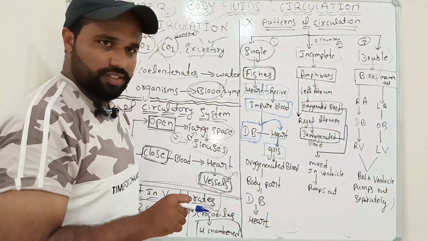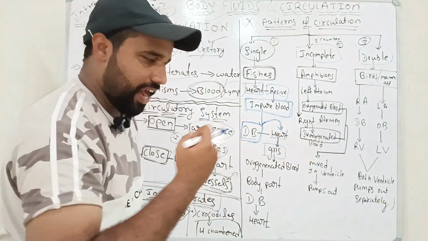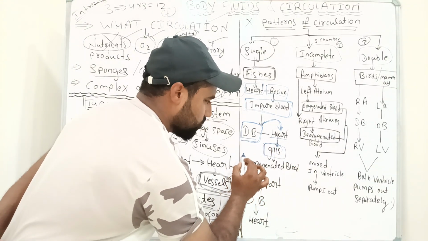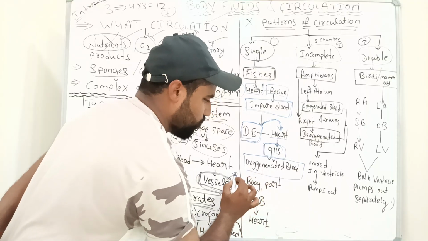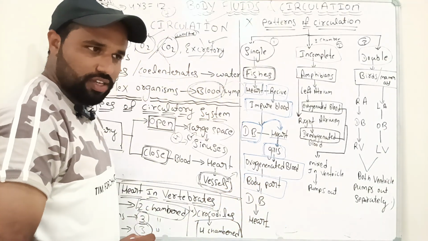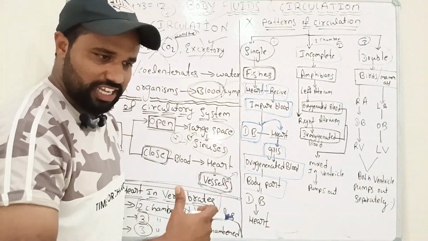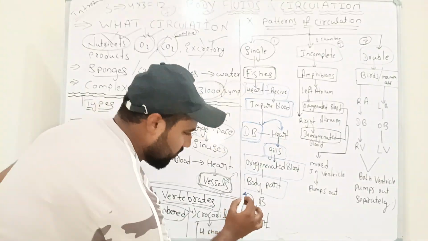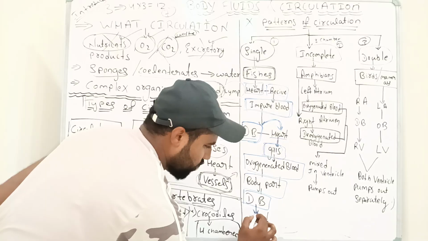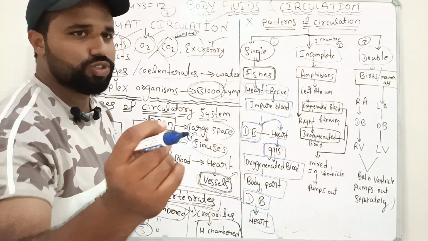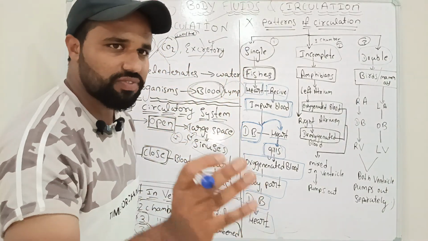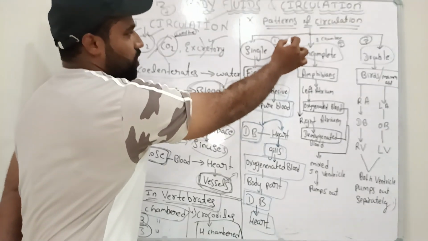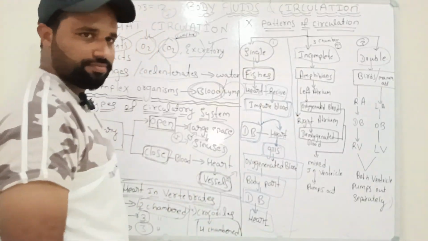From the surrounding water, oxygen enters through the gills, and this oxygenated blood is transferred to different parts of the body. Whatever respiration takes place inside the body produces deoxygenated blood as a byproduct. Again, that deoxygenated blood is transferred to the heart. So the most important point in fishes is that the heart takes impure blood only. Got it? This is all about single circulation.